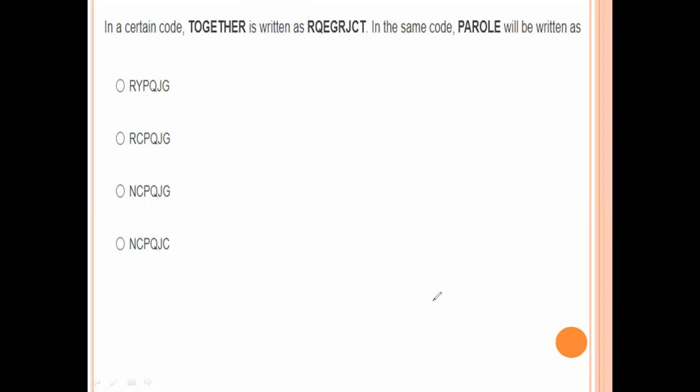160, 230, 307, 407. 407 by 600 into 100. 6, 1, 6, 6, 36, carry 447. 68 approximately. So nearer value is 62. Option number D is the right answer.